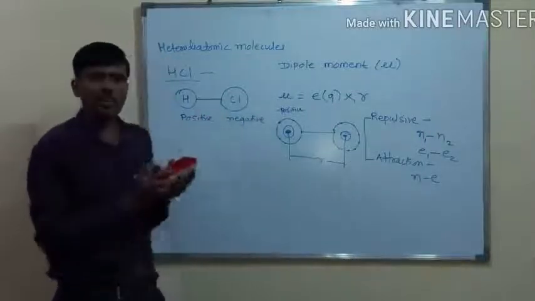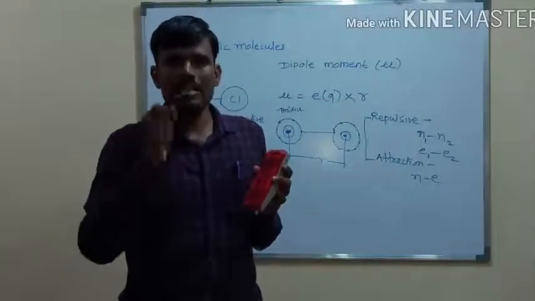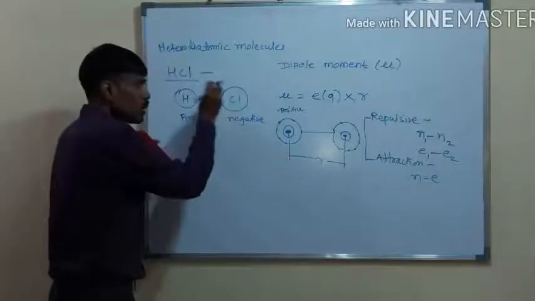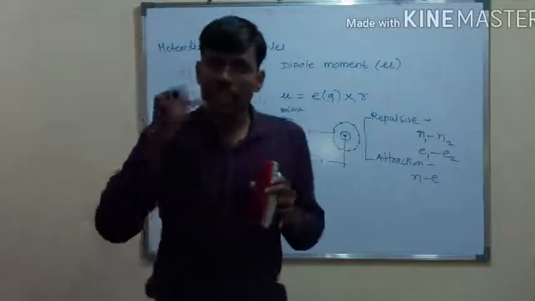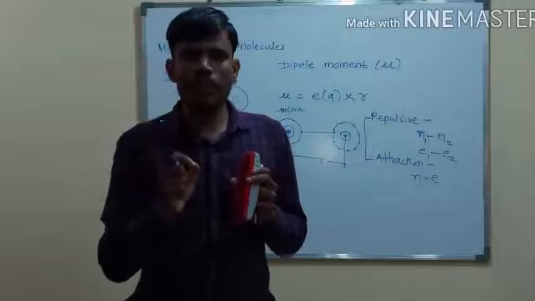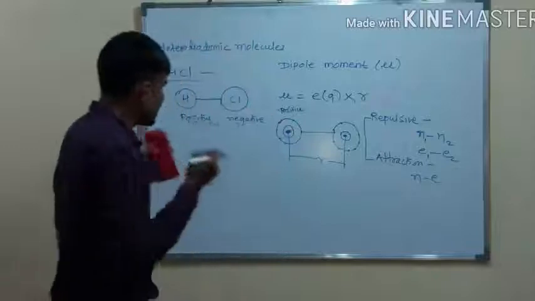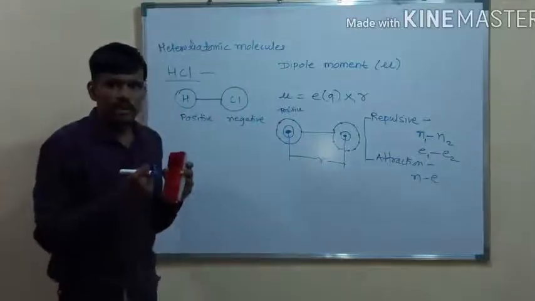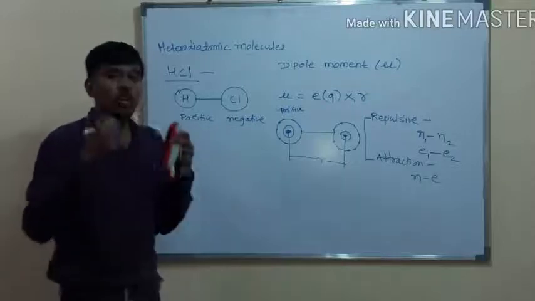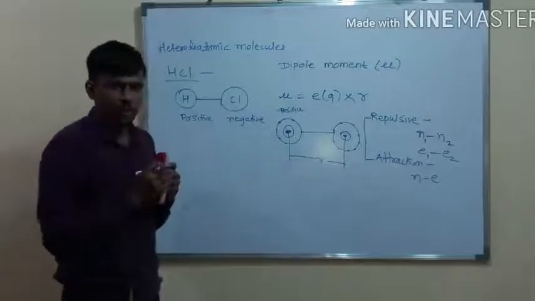Why is this negative? Because chlorine is more electronegative as compared to hydrogen. What is meant by electronegativity? Electronegativity means the tendency of an atom to attract electrons towards itself. The tendency of chlorine to attract electrons towards itself is more as compared to the hydrogen atom. That's why chlorine is more electronegative.